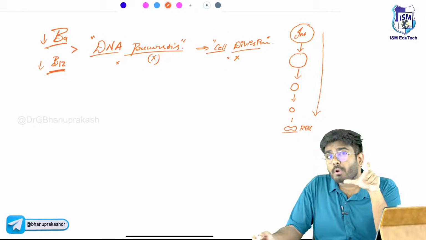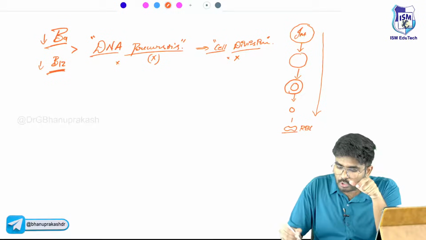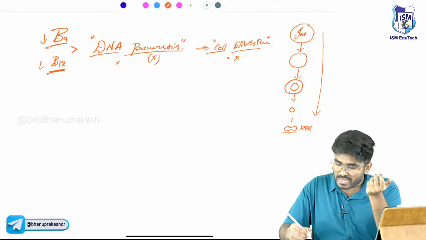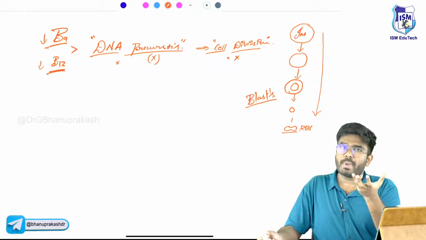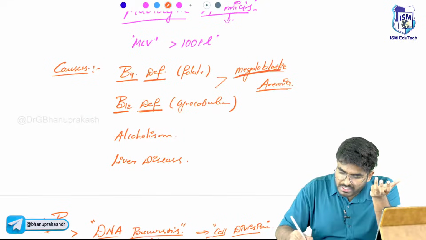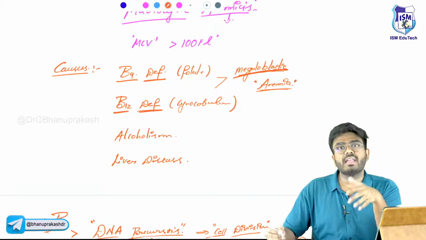As a result, the immature cells are not converted into mature cells. Immature cells are called blasts, and blasts are big in size. That's why the name megaloblastic: mega means big, blastic means blast cells are there. Why anemia? Because you know it.